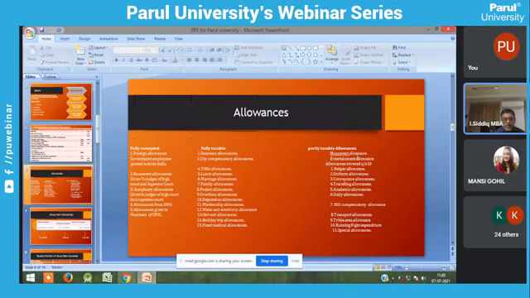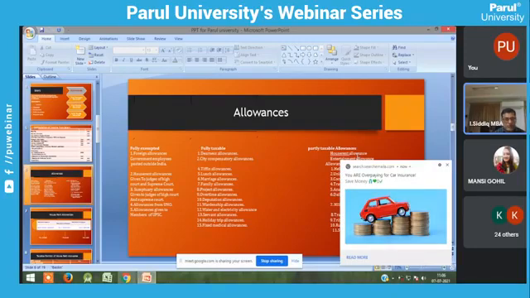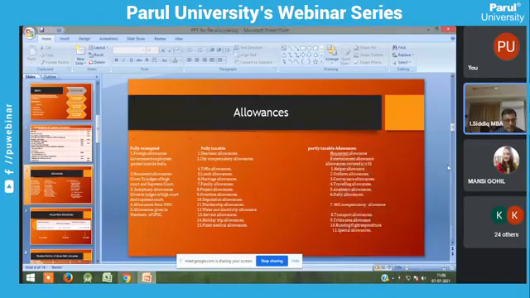Fully exempted, you should not take for salary calculation. Fully taxable, you have to take the whole amount. Partly taxable, you have to take a part of the amount. So provisions are required only for these partly taxable allowances, my dear students and faculty members.